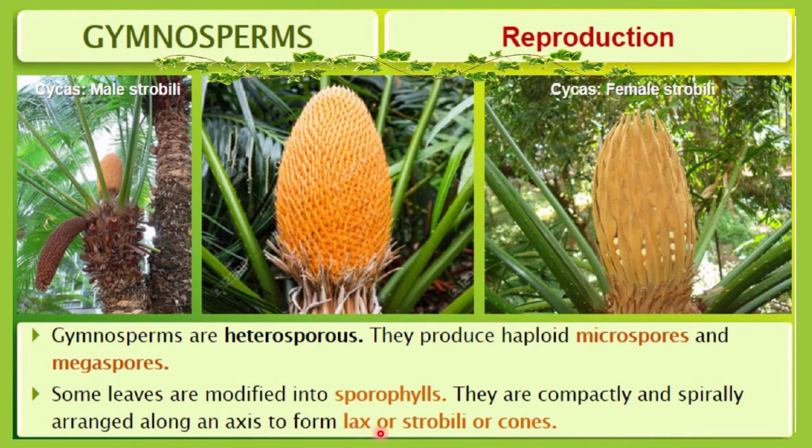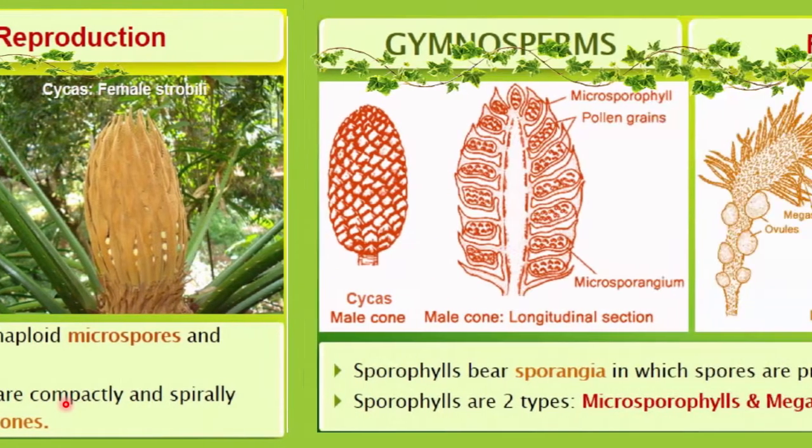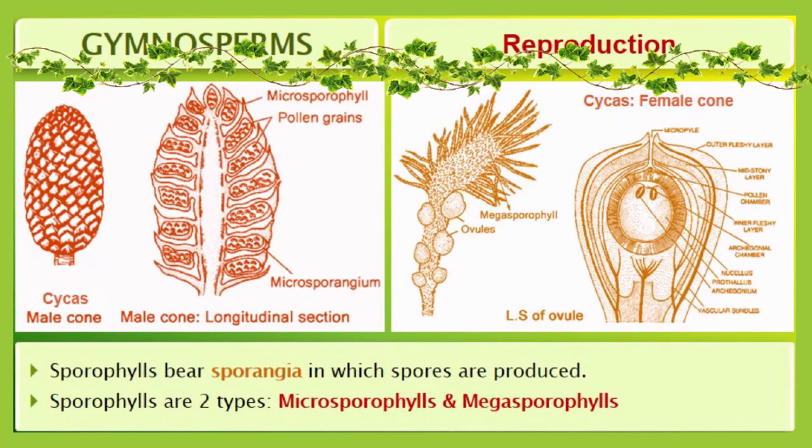You know very well that sporophylls bear sporangia, in which spores are formed. So sporangia are responsible for spore production.